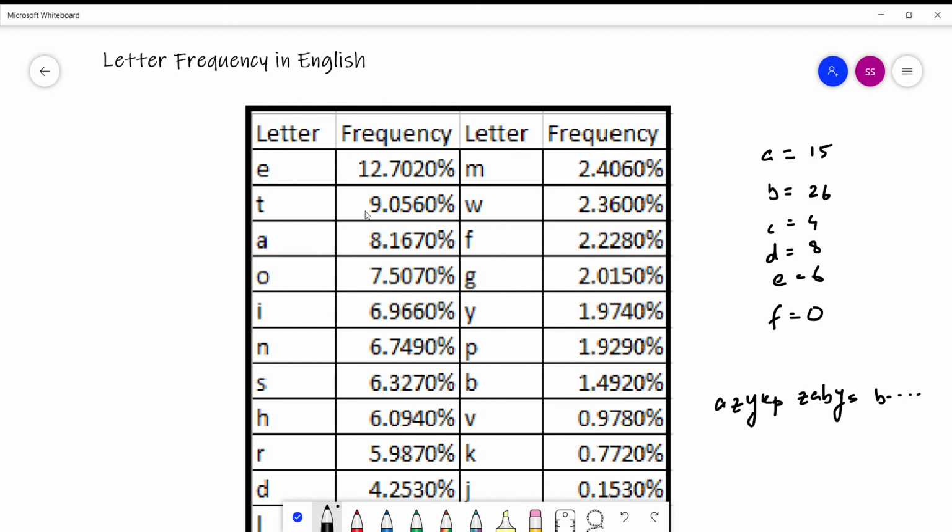This method was used to break the substitution cipher. Sorry, this was the example of the monoalphabetic substitution cipher.